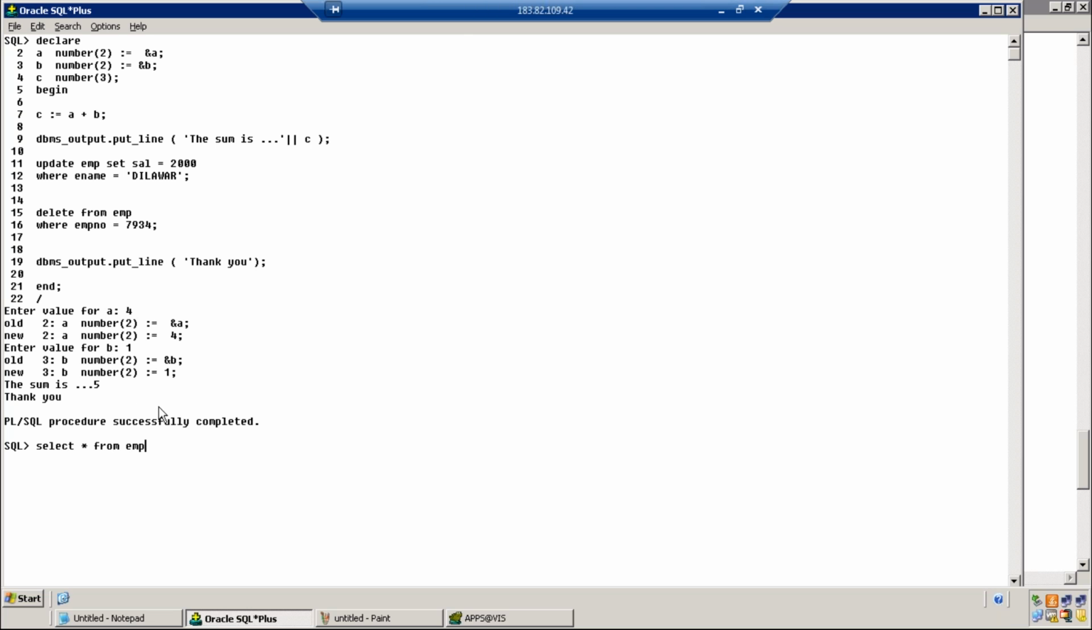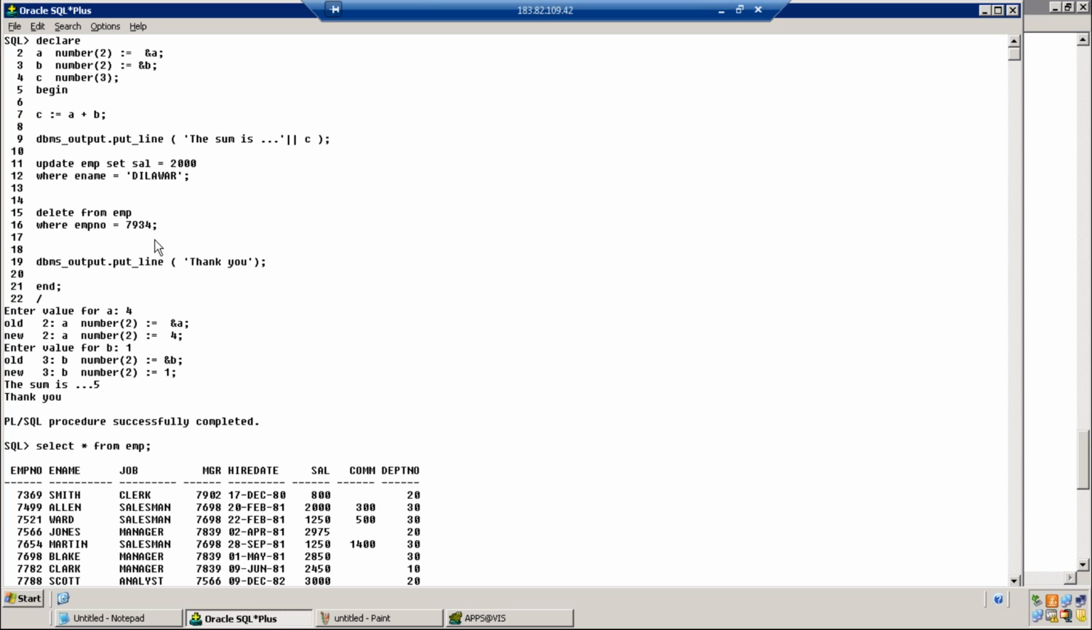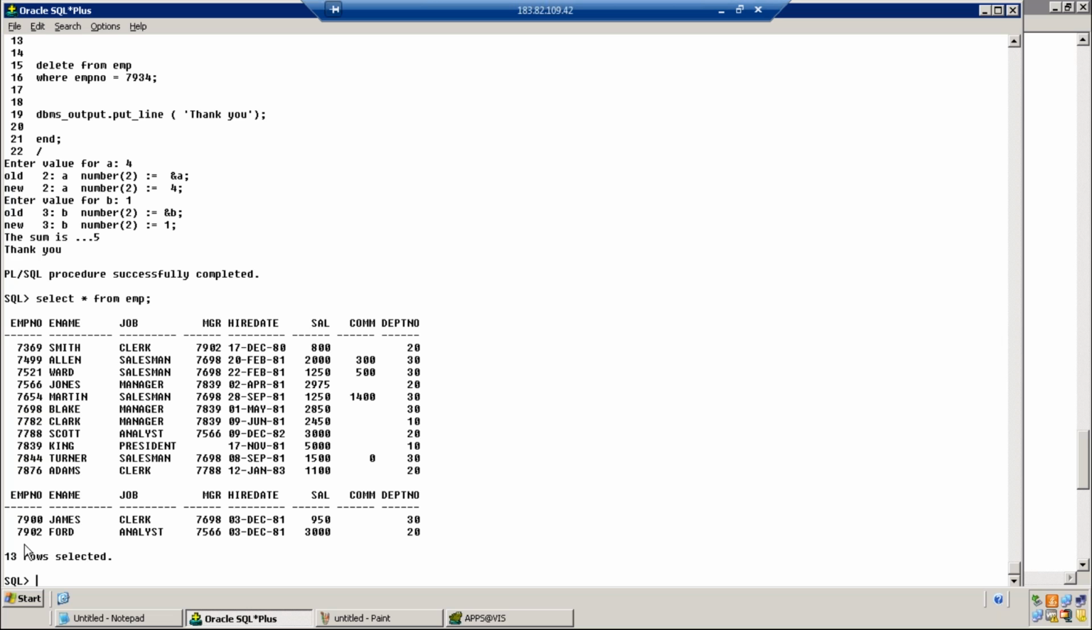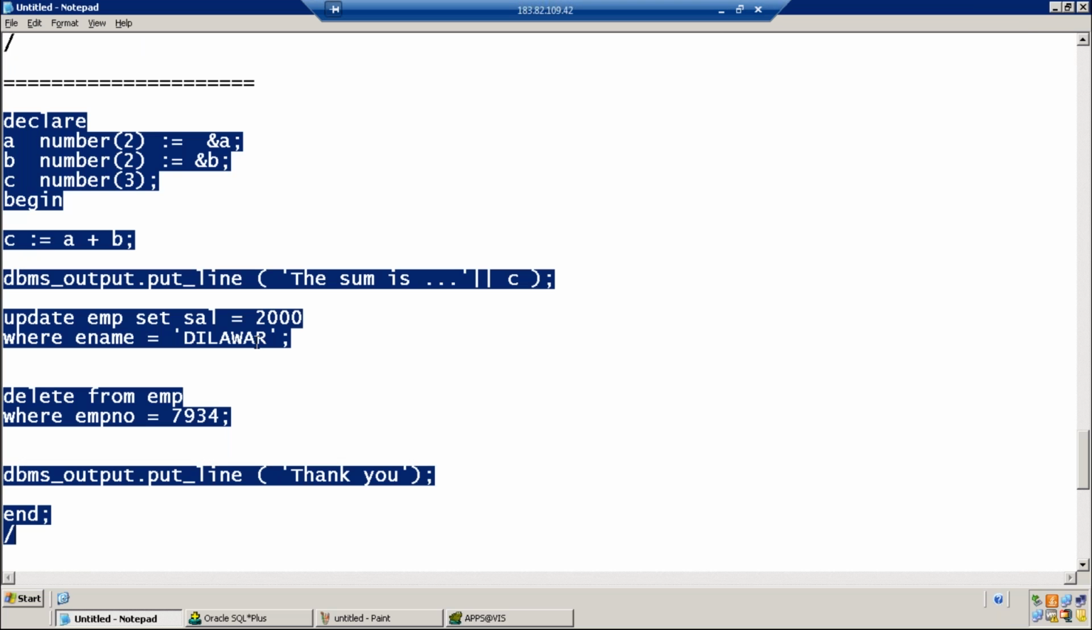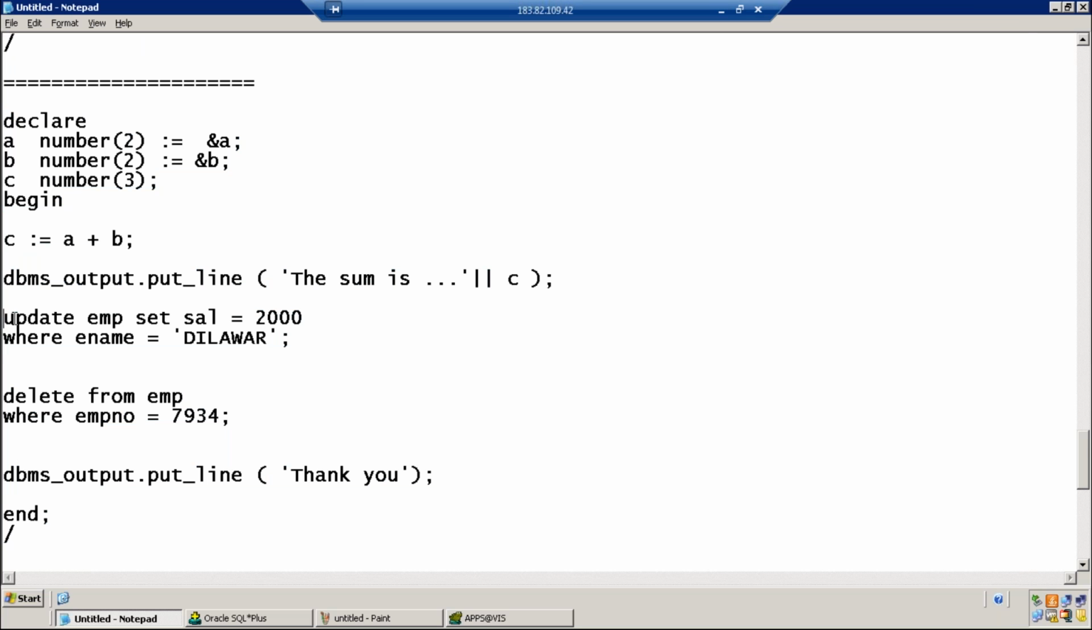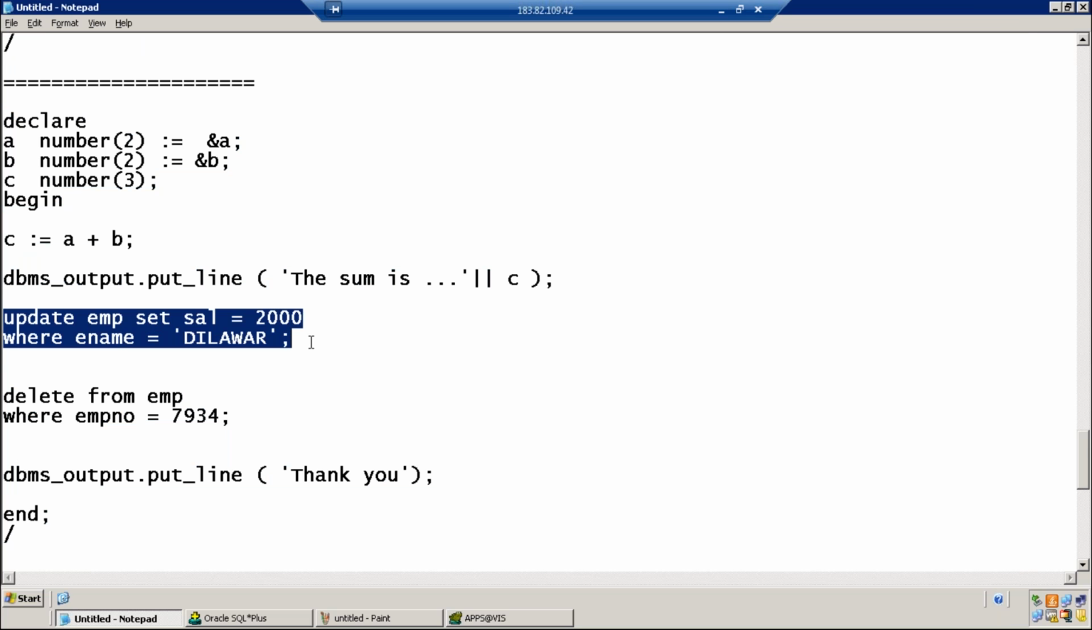Select star from the employee table. Employee number 7934 should not exist. Only 13 records remain, one row has been deleted. And as there is no Alan, there is no Dilavar, but as per the syntax, the update command is perfect. There is no problem, so the update command gets executed. There is no data matching in the table, so it is not a problem.